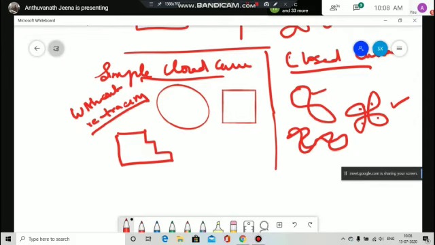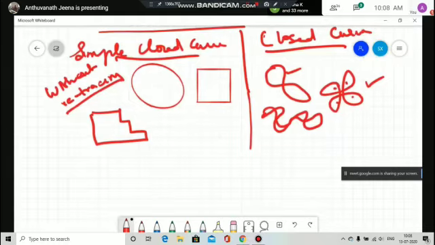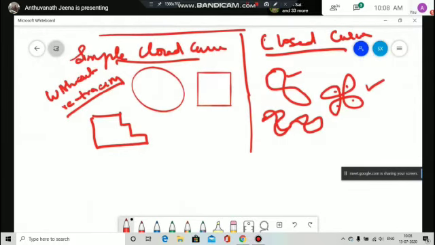Is the metro symbol a closed curve or a simple closed curve? Closed curve. We don't have a word called complicated, we just have closed curve. Whenever it is retracing a portion of the drawing, we call it a closed curve. So our metro symbol is a closed curve, not a simple closed curve. Next, go to polygon.